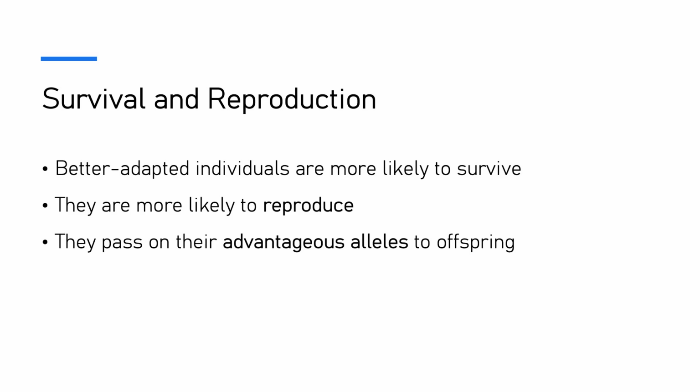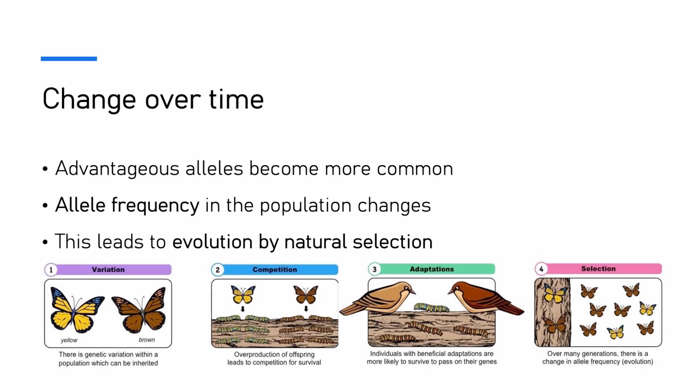Over time, the number of organisms with these advantageous characteristics increases in the population. Over many generations, this causes a change in the allele frequency of the population. As a result, the population becomes better adapted to its environment. This gradual change is known as evolution by natural selection.